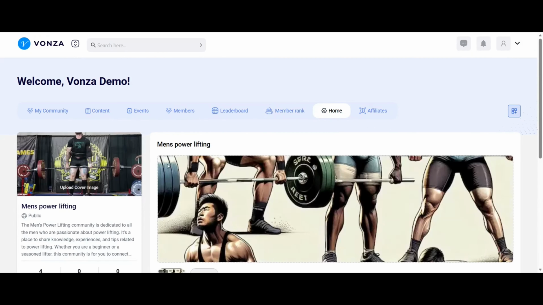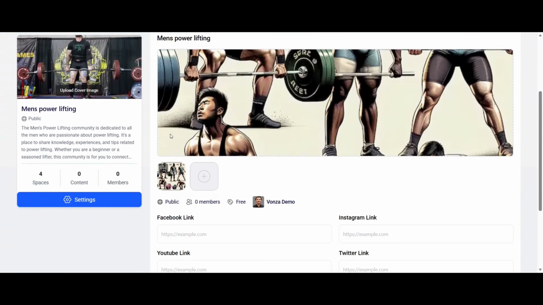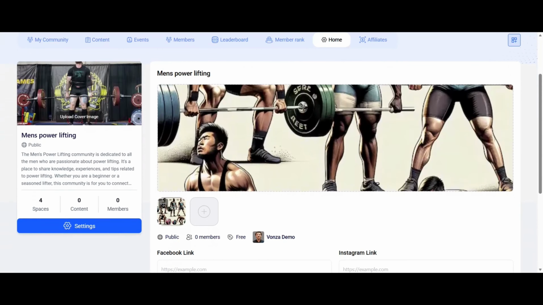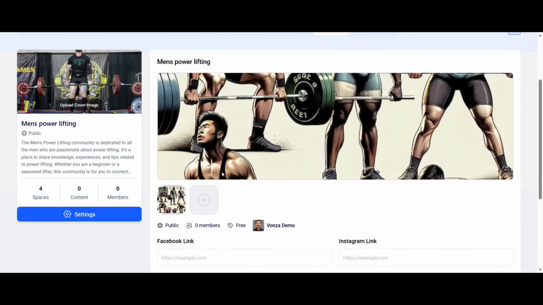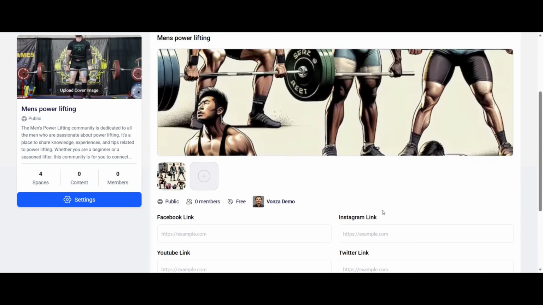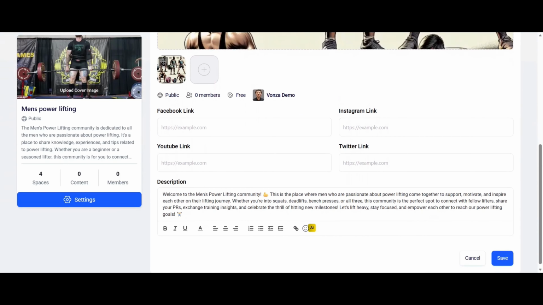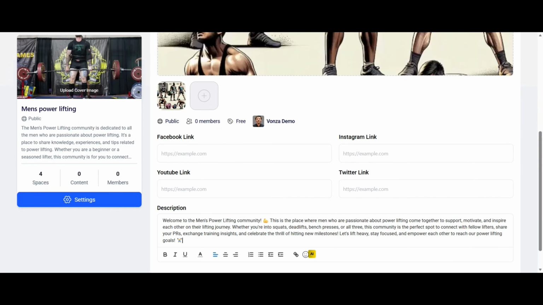And then this is going to be your settings home right here. So this is just what the public sees. Men's powerlifting community is dedicated to all men who are passionate about powerlifting. Cool. You can add your Facebook link, your Instagram link, your YouTube link, your Twitter link. You can switch the description up if you'd like right here. Keep it the same if you want.